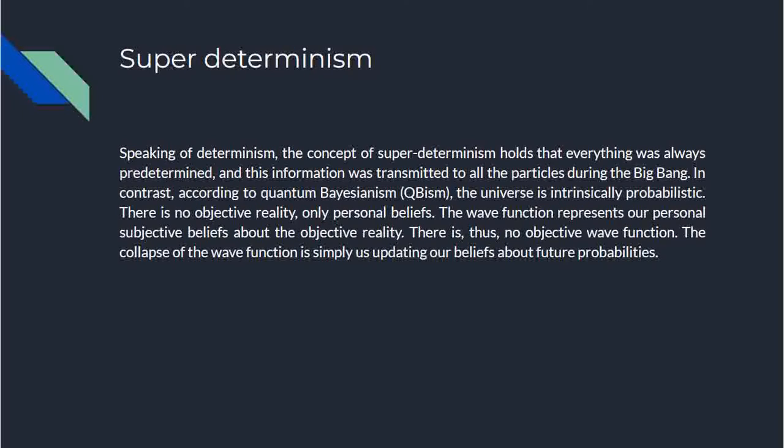Superdeterminism. Speaking of determinism, the concept of superdeterminism holds that everything was always predetermined and this information was transmitted to all the particles during the Big Bang. In contrast, according to quantum Bayesianism or QBism, the universe is intrinsically probabilistic. There is no objective reality, only personal beliefs. The wave function represents our personal subjective beliefs and not the objective reality. There is thus no objective wave function. The collapse of the wave function is simply us updating our beliefs about future probabilities.